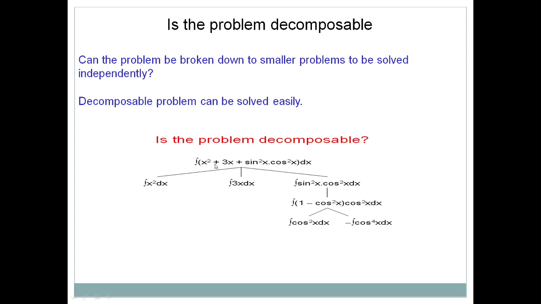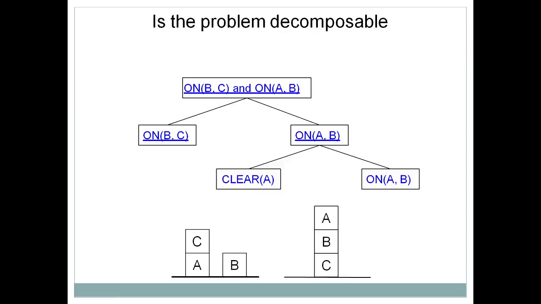So this one problem is divided into 3 subparts. We solve each individually, then combine the solutions to get the final output. This is what a decomposable problem is.